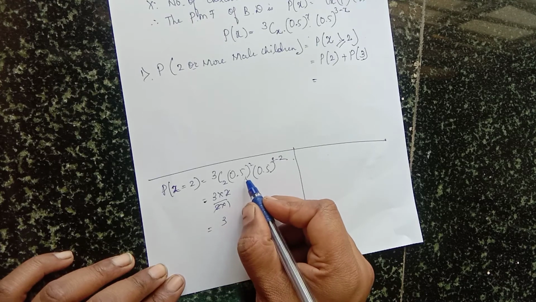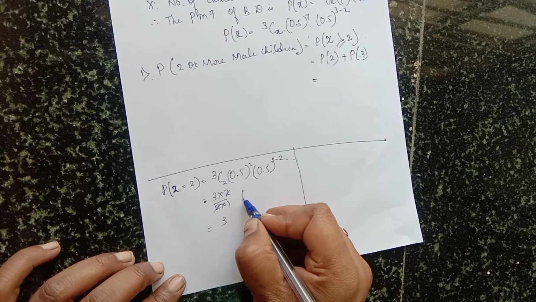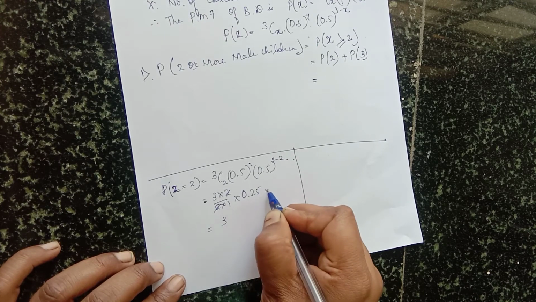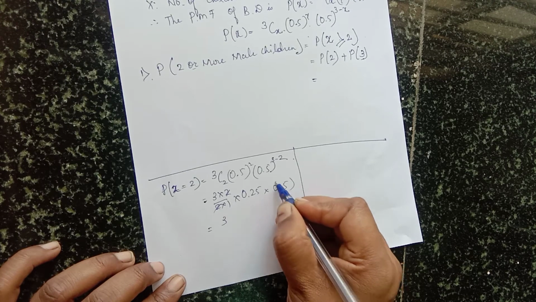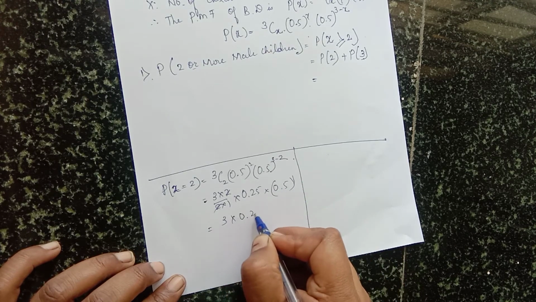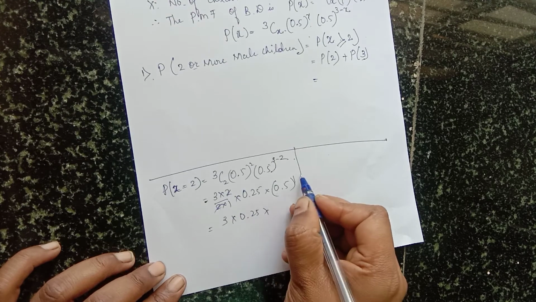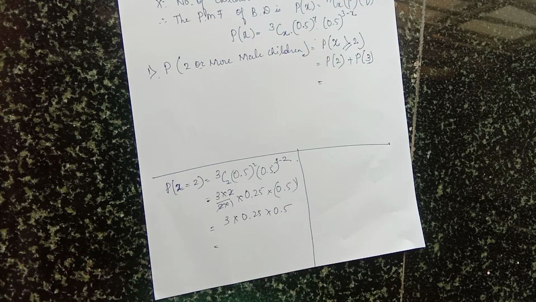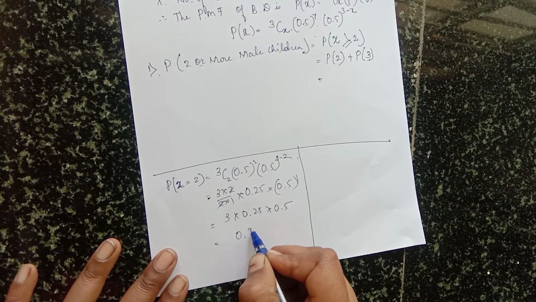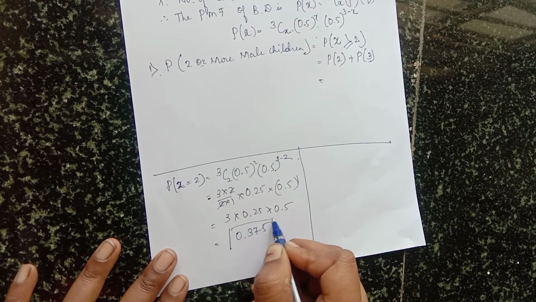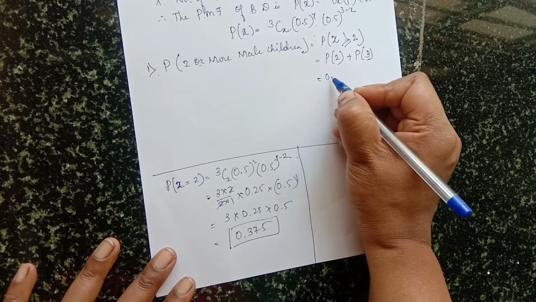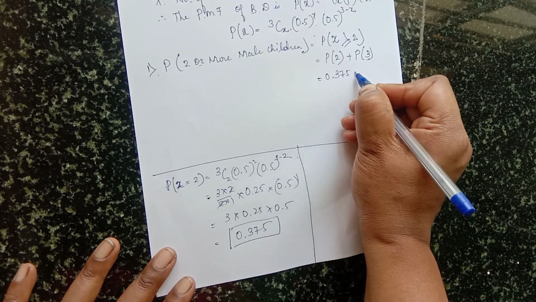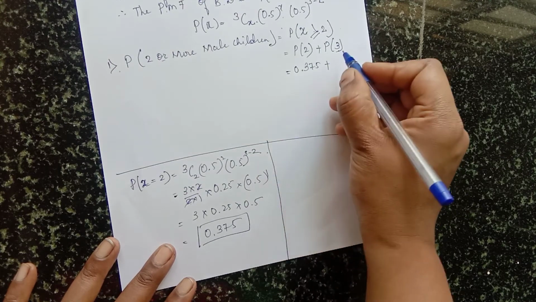And 0.5 into 0.5 is 0.25. And here 0.5 raised to 1 is 0.5. So 3 into 0.25 into 0.5 is 0.375. So the answer for P of 2 is 0.375.